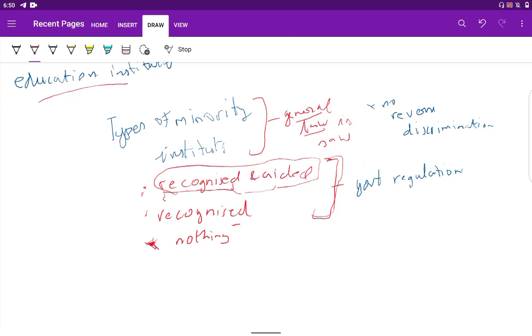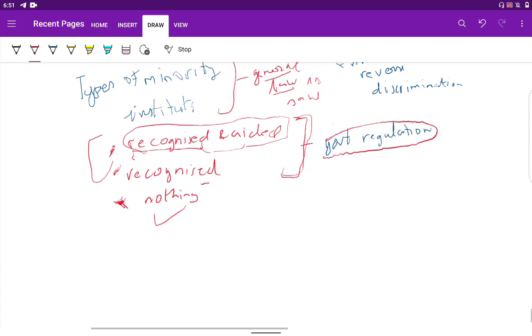The first two types of minority institutions are subject to government regulation in appointments, in determining the syllabus, etc.